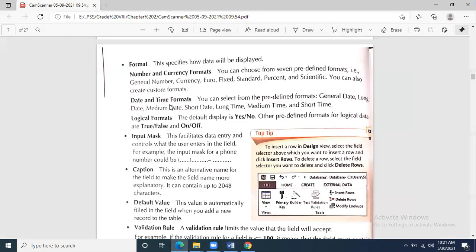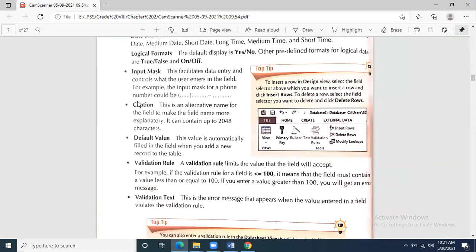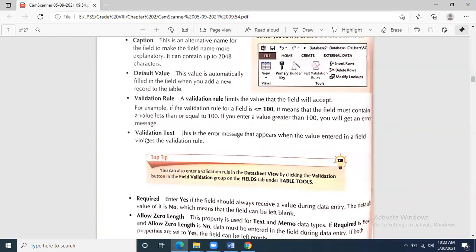So you will write about them: format, date and time records, input, caption. Caption is the temporary visible heading of the field. Default value, I had explained to you with Karachi: if you write the default value, for example a city name, then the same city name will appear. If you want to change it, you can change it.